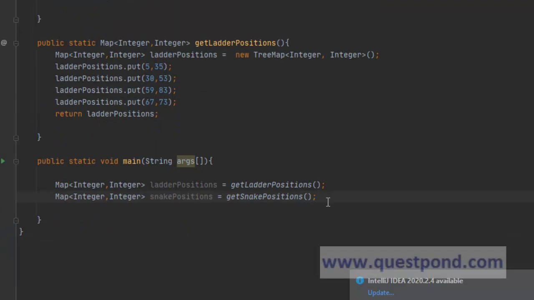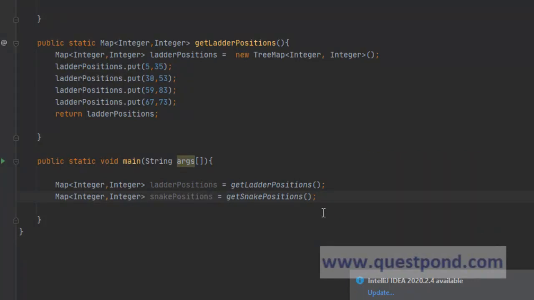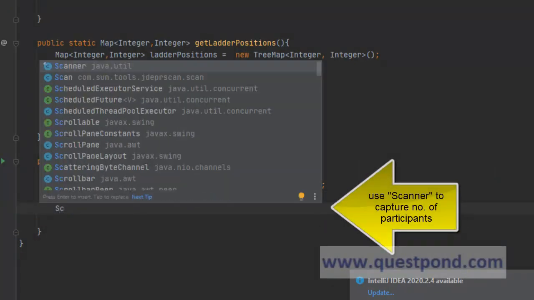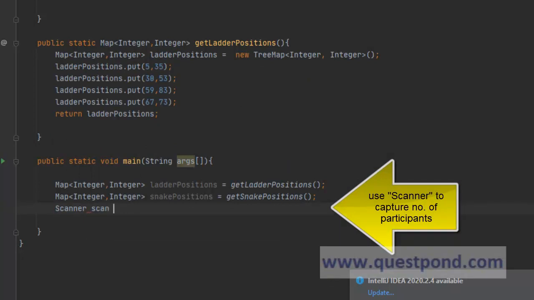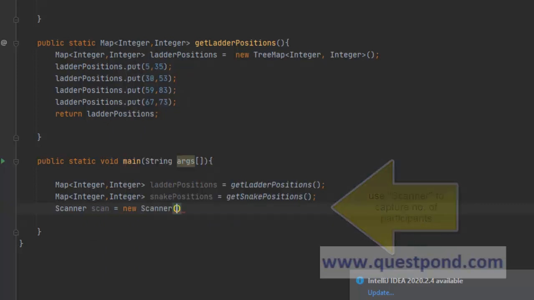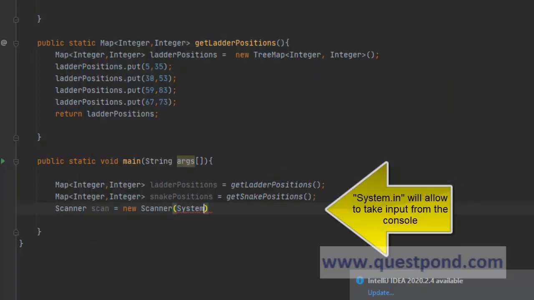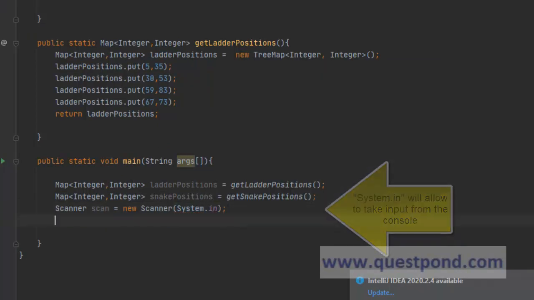Now, in this game of snake and ladder, there can be a number of participants. So at first, we will have to capture the number of participants, correct? To capture the number of participants from the user, we will make use of Scanner. So scanner scan equals new Scanner, and within that I can give System.in. So this will allow us to capture the input from the console, correct?